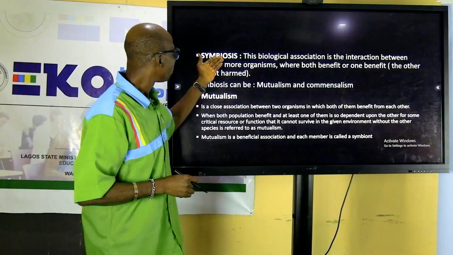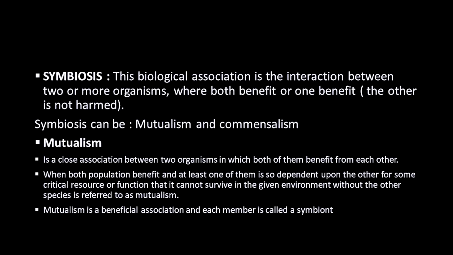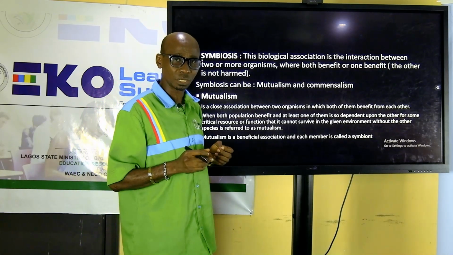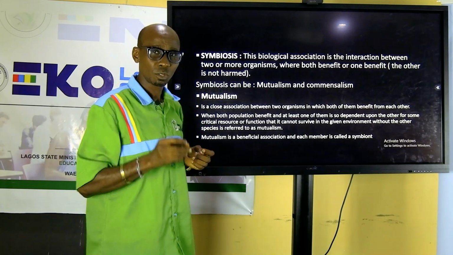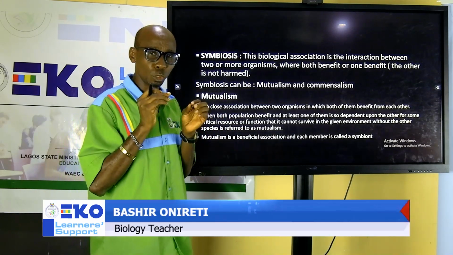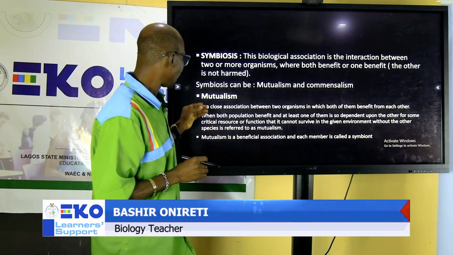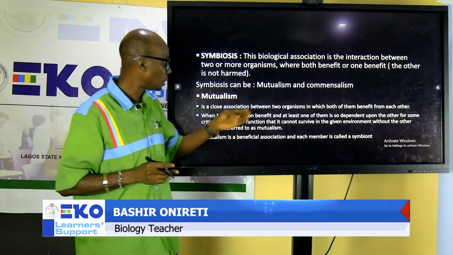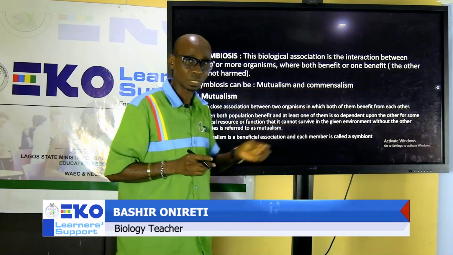Now, symbiosis is a biological association in which there is an interaction between two organisms where both benefit or one benefits. Symbiosis is association between two or more organisms or two or more species where some group benefits or some group does not benefit, but no group is harmed. Then this symbiosis can be divided into two parts, like I said before, mutualism and commensalism.